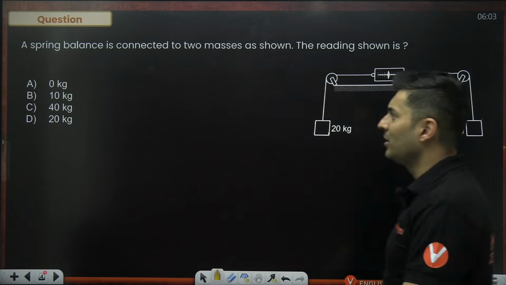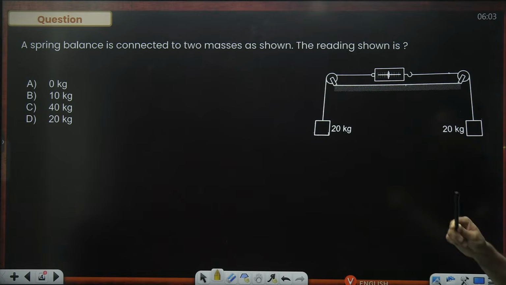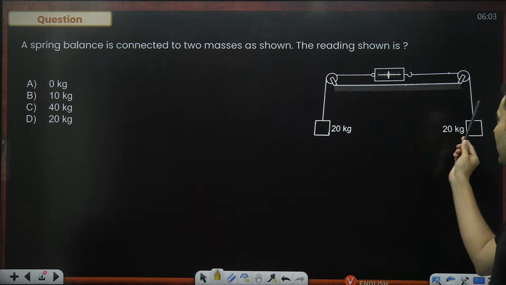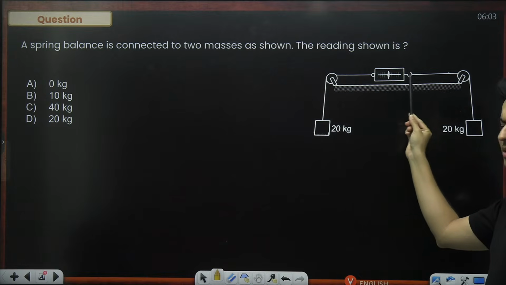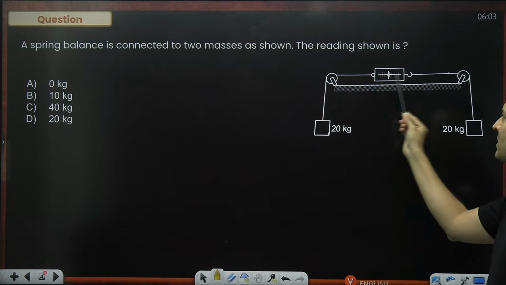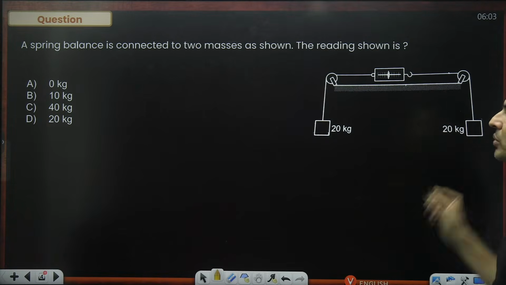Here's the first question on your screen. A spring balance is connected to two masses as shown. The reading shown is how much? Interesting. 20 kg here, 20 kg here. This is a massless string. This is an ideal weighing machine, or sorry, spring balance, which has negligible mass. So the question is, what is the reading shown over here?